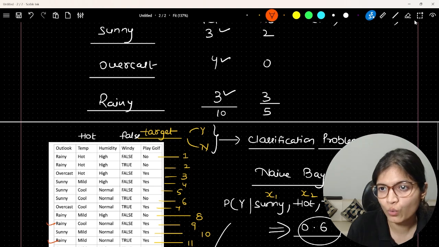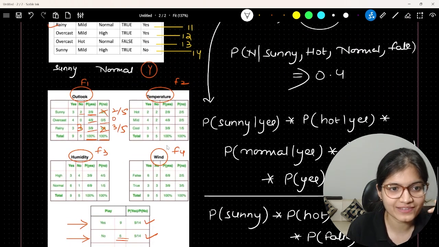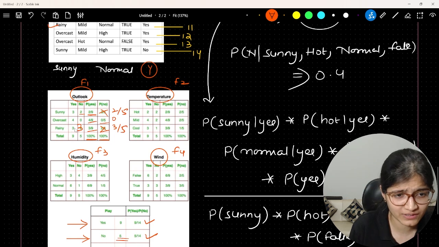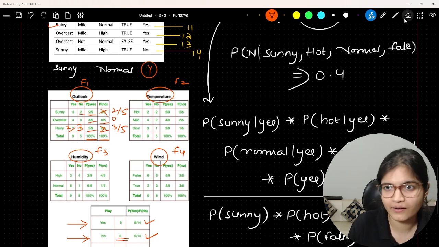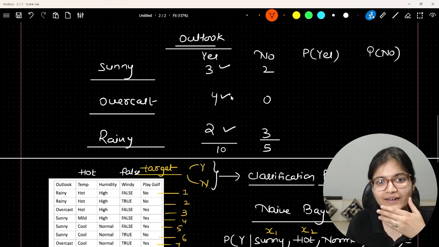So only 2 out of this number are yes, as we can see here. So I think this is also wrong. So this table is completely not correct. So I would suggest that you just not focus on this table. Although I have removed these numbers, I'm trying to write it down.